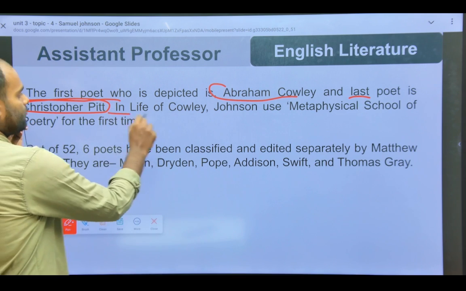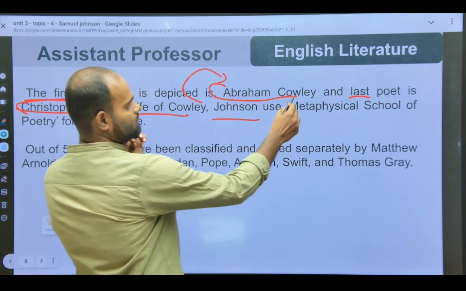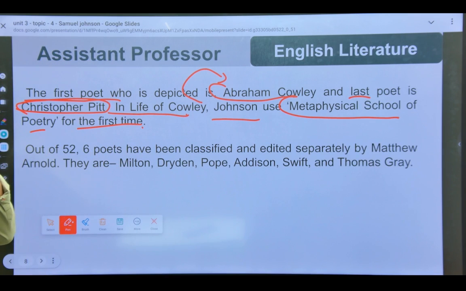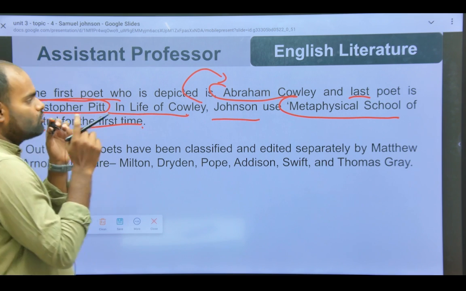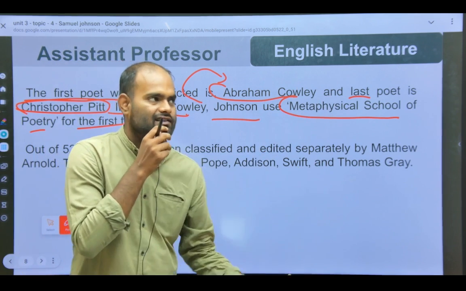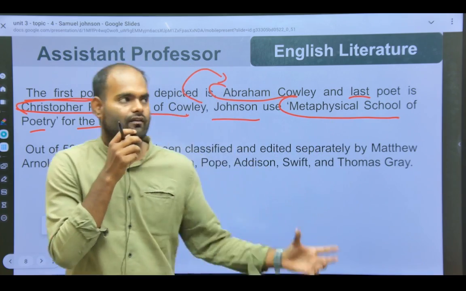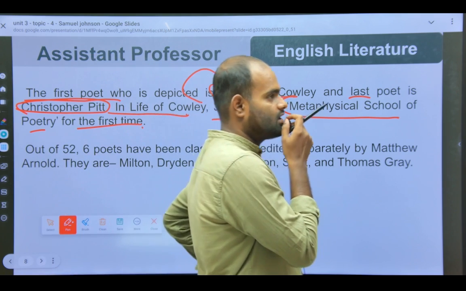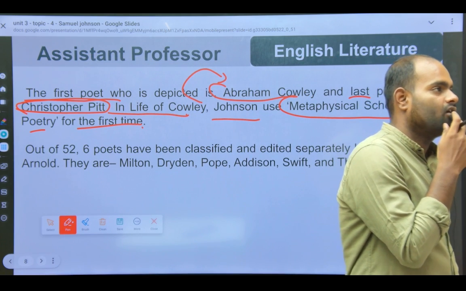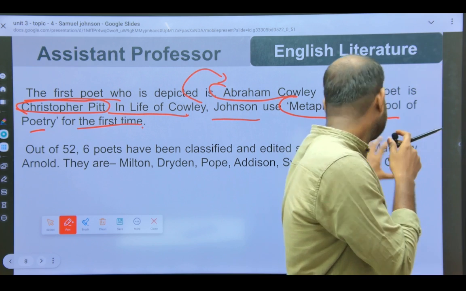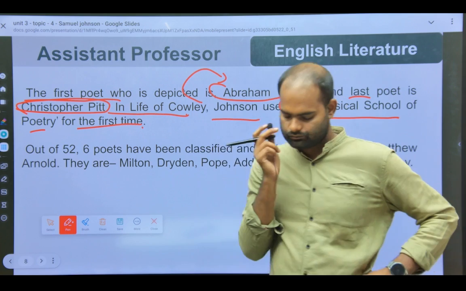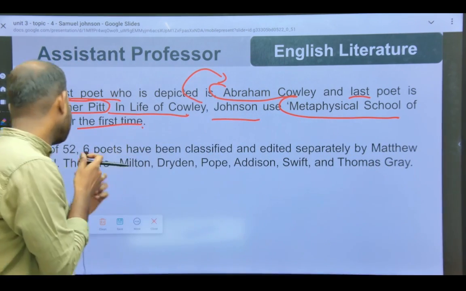And when he is talking about Cowley in the Life of Cowley, Johnson uses the term metaphysical school of poetry for the first time. And it was Dr. Samuel Johnson who said metaphysical school of poetry for the first time. So who coined this term metaphysical school of poetry? The right answer is Dr. Samuel Johnson. This is the question which is asked in NET, SET and many examinations. Who has coined the term metaphysical school of poetry? The right answer is Dr. Samuel Johnson.